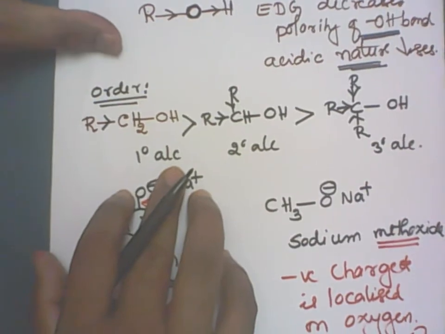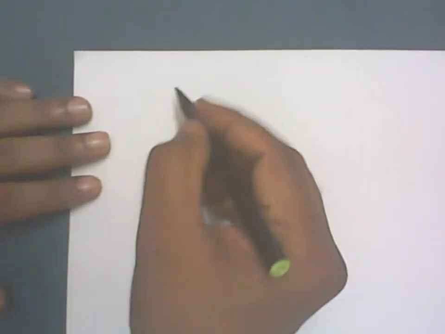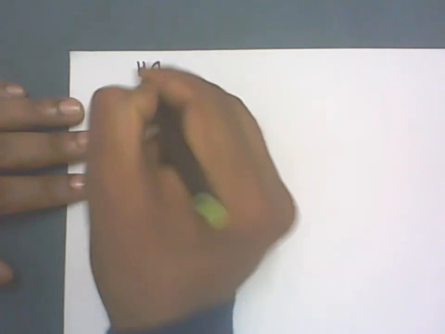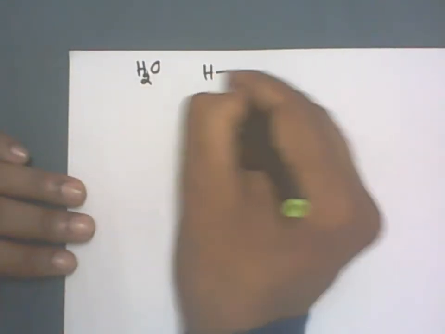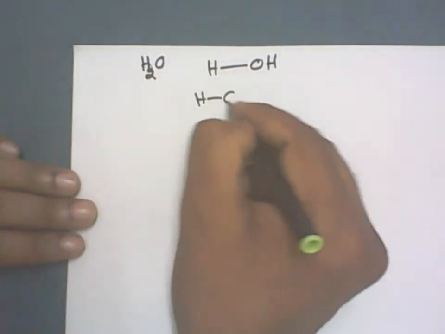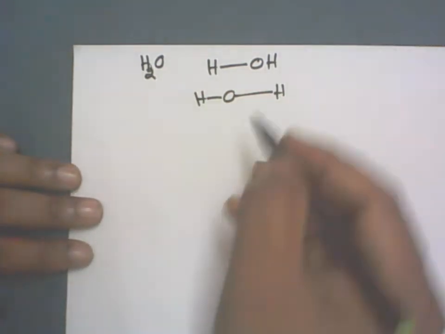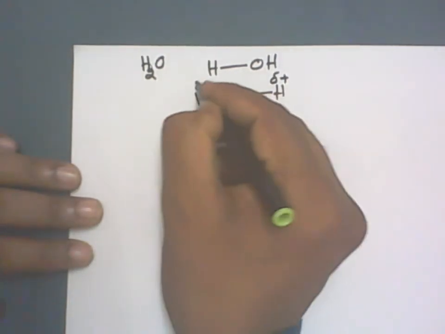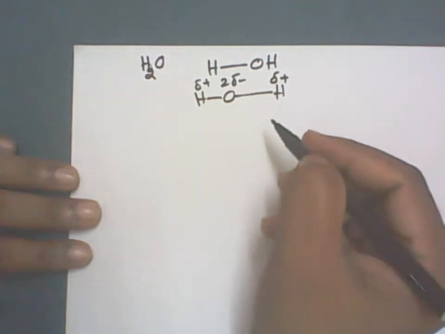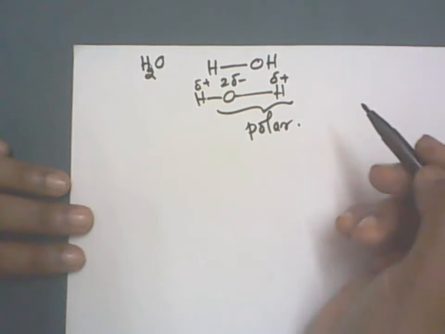Now we'll move on to water. Water can also react with sodium metal and give sodium hydroxide, correct? Let me take the water molecule. You know that the water molecule is H2O. I can write it as HOH. This is also polar in nature. I can write a delta plus and two delta minus. So there is a polarity.